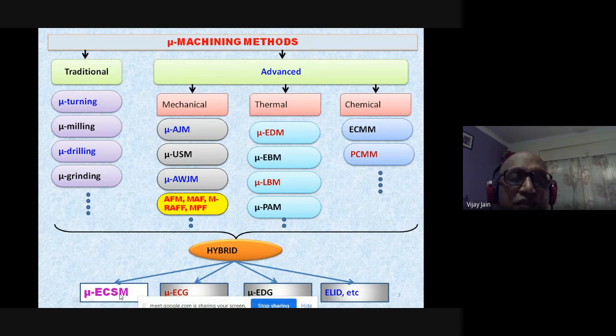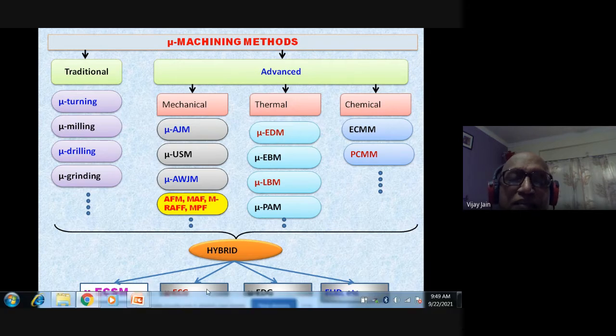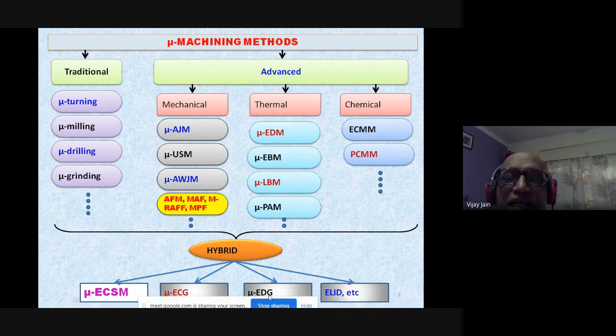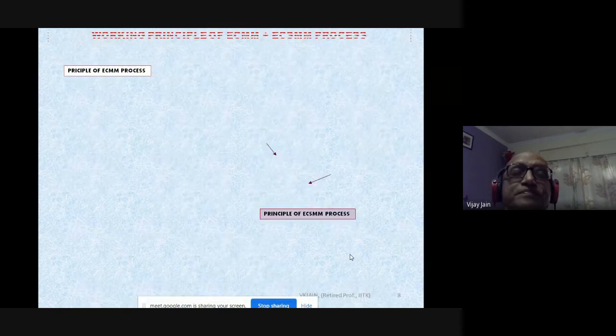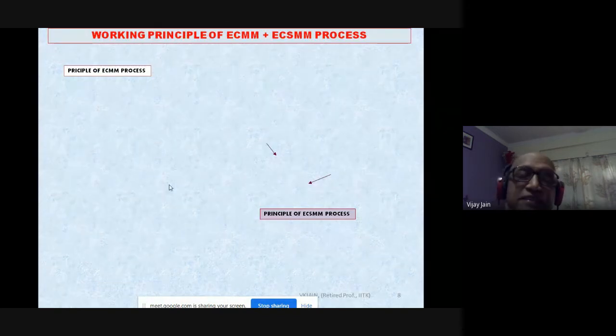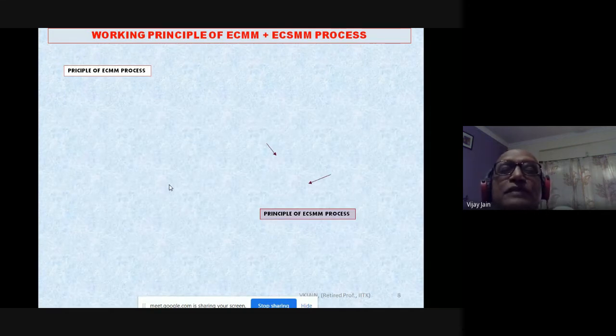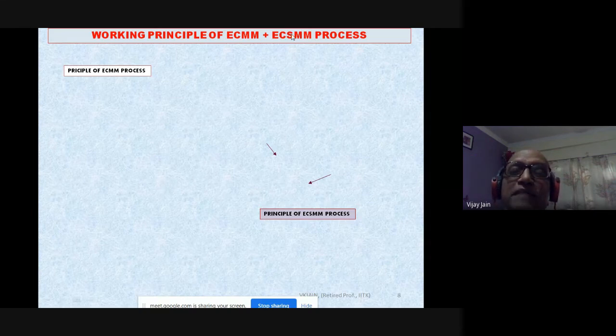We are going to discuss it in detail. Electrochemical grinding, electric discharge micro grinding, electrolytic in-process dressing, and so on. Now, we are concentrating first on electrochemical micro machining, and then we will discuss electrochemical spark micro machining, that is, the ECMM and ECSMM processes.